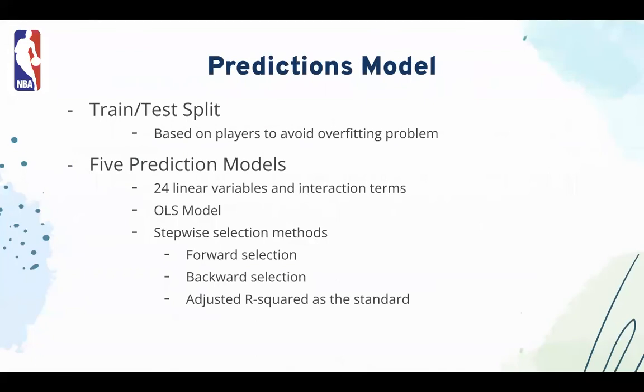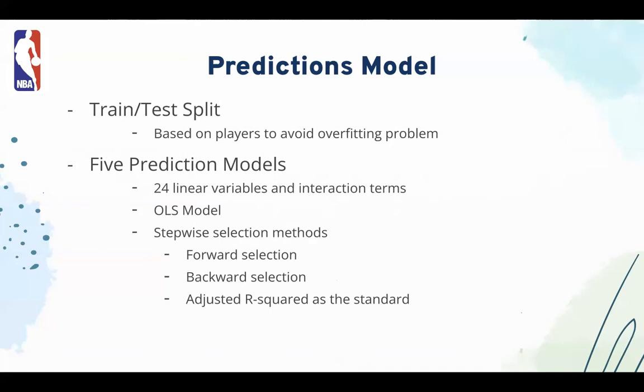First, before running the models, we need to apply the train test split. Our group split the whole dataset into 2 sets based on the players instead of the normal splitting method. The original dataset contains the salary of the same player in different seasons, and the salary of the same player, even in different years, can be really similar. So our group extracted the names of the players from the dataset and then split the names into train and test datasets. Therefore, similar salary and performance data of a particular player are guaranteed to be placed in one dataset, either the train or the test dataset, and thus it can better avoid the overfitting problem in the models later.